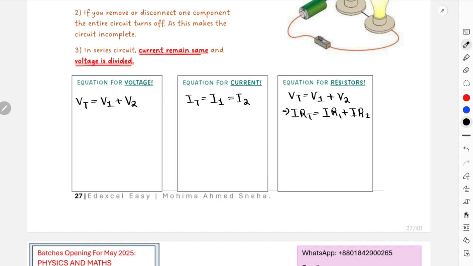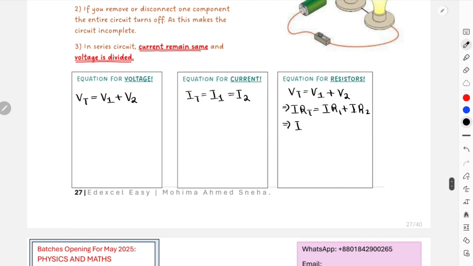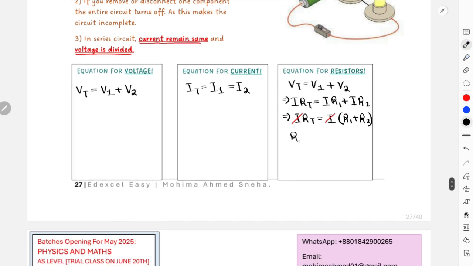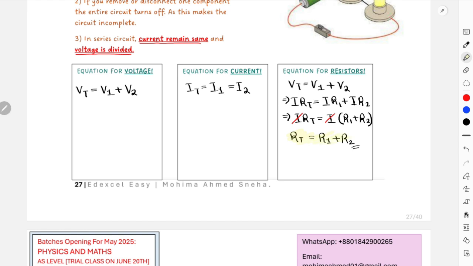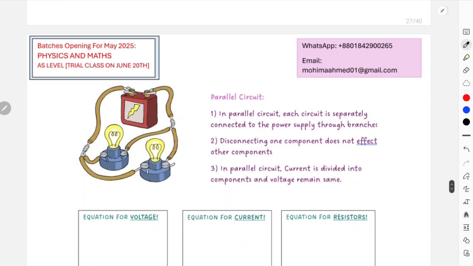Now as I already know, they all have the same amount of current, so I can take that I common on the right hand side, and then I'll have R1 and R2, which means these I get cancelled out, and you are left with total resistance is equal to R1 plus R2. This is the equation for resistors connected in series. Very, very important to understand or memorize these equations. Equation for resistors, equation for current, and equation for voltage. Extremely important.